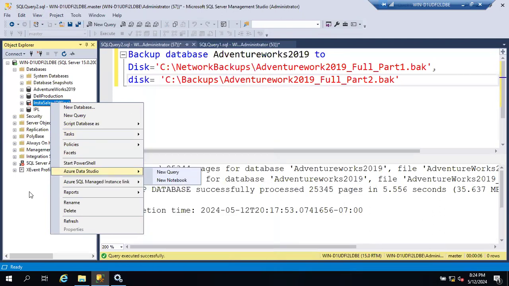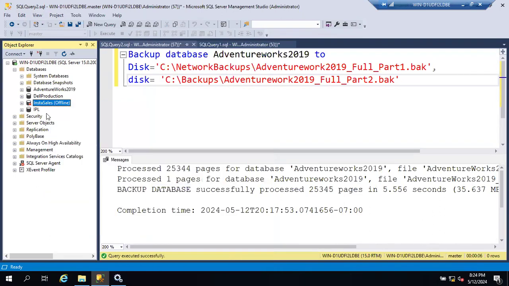Okay. But offline backup is nothing but whatever the physical files for this Insta sales, the physical files will be there, right? The data file and log file, correct? So if you are copying the physical files manually, that is called cold backup, guys.